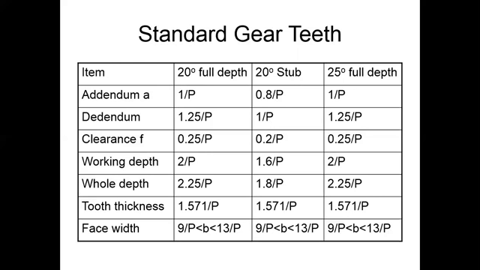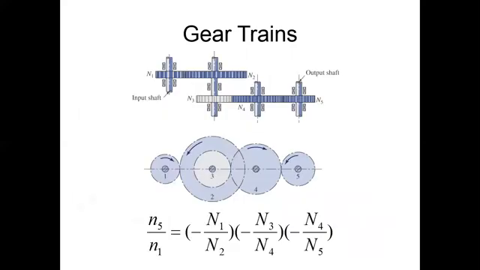You have to practice, otherwise at the time of the exam you will not be able to use this table to solve the example. Now gear trains, right? There are different kinds of gear trains which are used to transmit power from one shaft to another shaft.